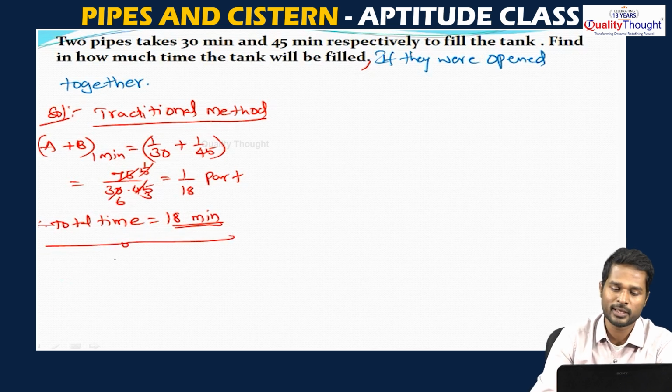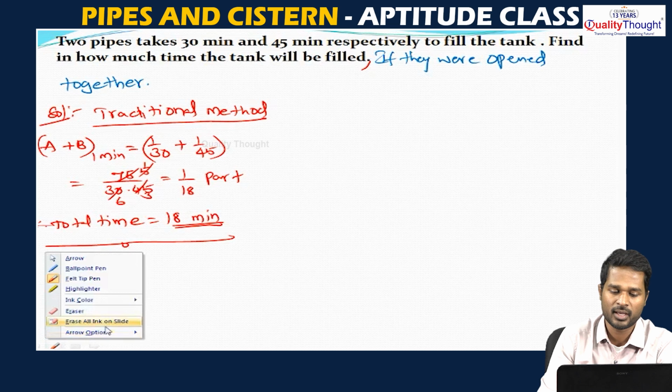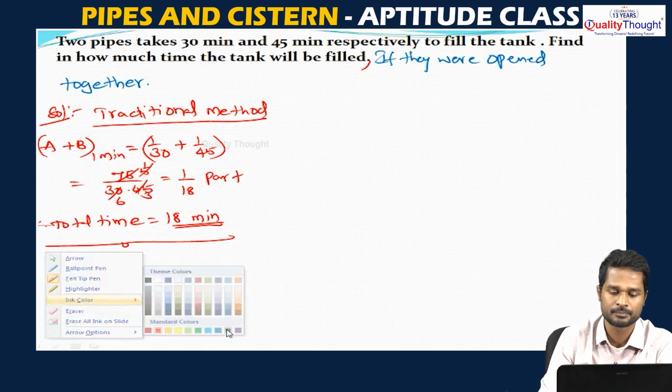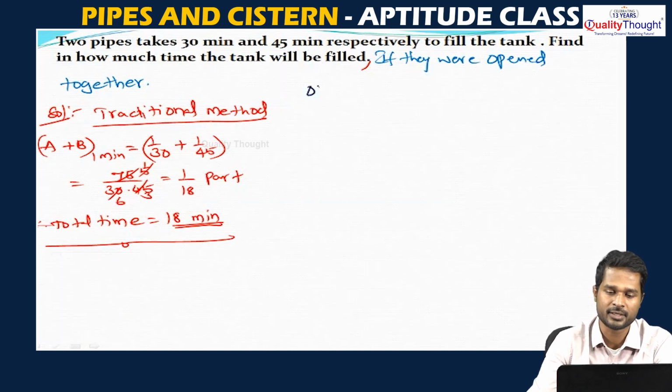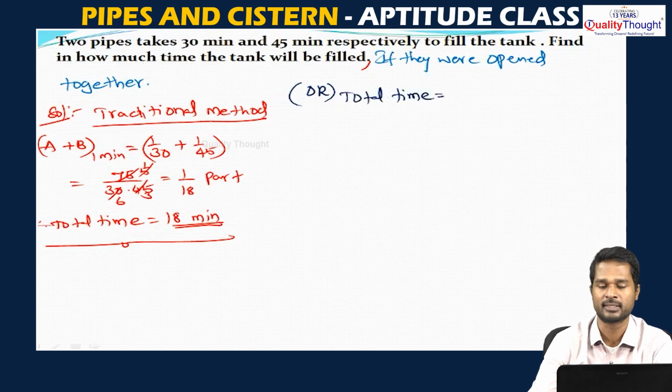Or we can solve the question in another way, where we can directly use the formula. Let us write it here itself. The total time is the time taken by the first pipe into the time taken by the second pipe, divided by the sum of both the times.